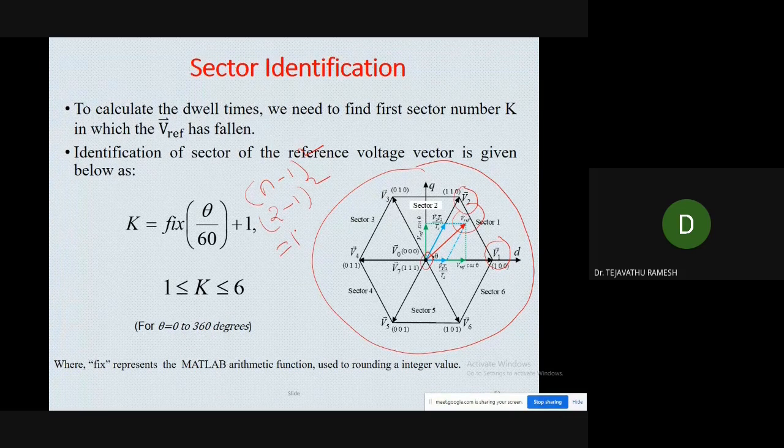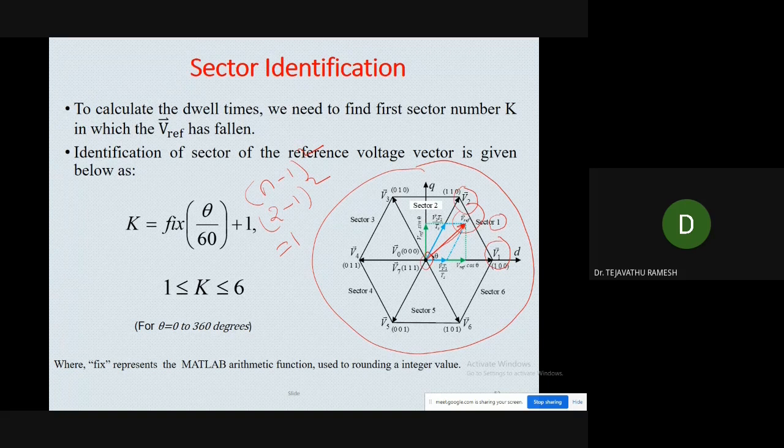To calculate the regions that exist in every sector, we need to follow this equation. So when we are using the 2-level inverter, we will have only one region in every sector. Now imagine that V reference falls in sector 1.